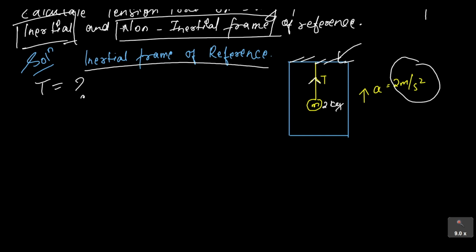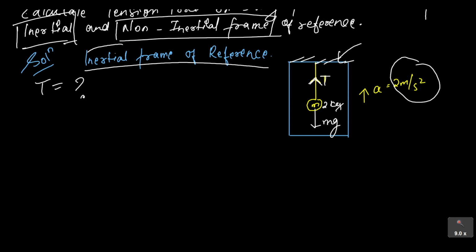To find the tension force from the inertial frame of reference, I'm going to make a free body diagram. For the free body diagram, you know that one force will always be acting downwards, and that is your gravitational force, which will be equal to mg, and another force is always towards the support, which is your tension force. Now we have to choose our reference point.